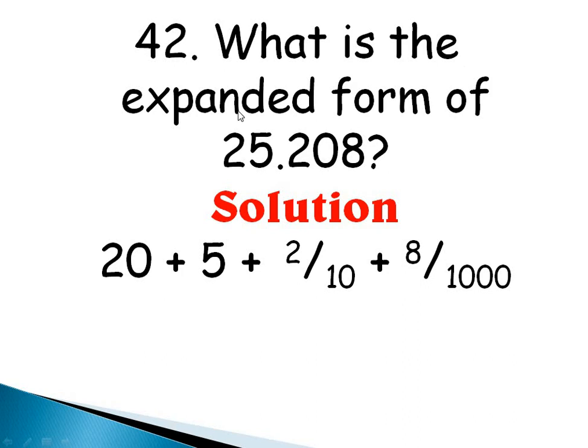Question 42 says, what is the expanded form of 25.208? So before I know the expanded form, I must be able to say the place value of all of this number. This is your units, this is my tens, this is tenths, hundredths, and thousandths. So since this is my tens, that is 20. This is my units, that is 5. This is my tenths, that's 2/10, because it's tenths. 0 is my hundredths, so there is no point putting it since it's 0. And then 8 is my thousandths, so it will be 8/1000. So this is the expanded form of this number. Is that okay? Very good.